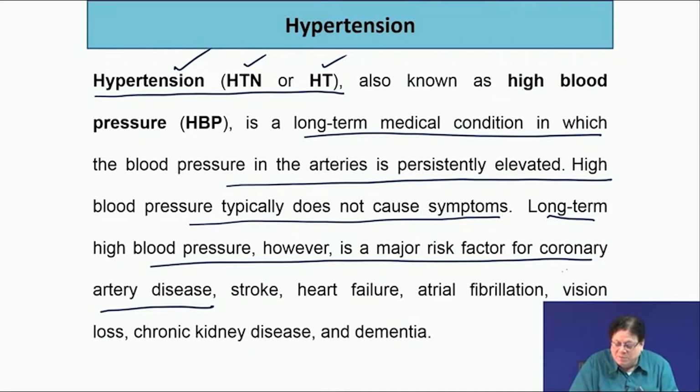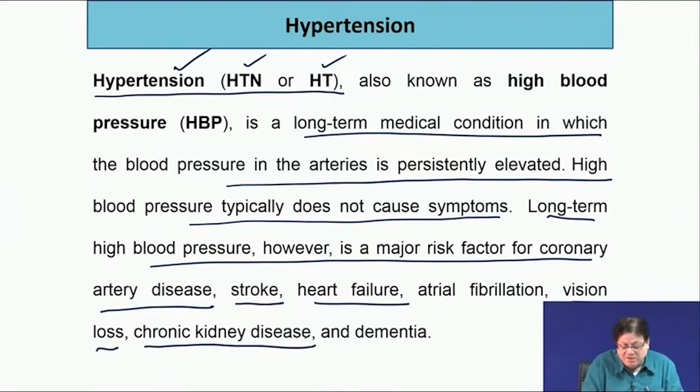Okay. So, it is a major risk factor of coronary artery disease, stroke, heart failure, vision loss, chronic kidney disease and dementia. Because there are cases when people suffering from high blood pressure, their brain function also slowly decreases, and then ultimately it will cause what is called dementia. That means, you forget things.